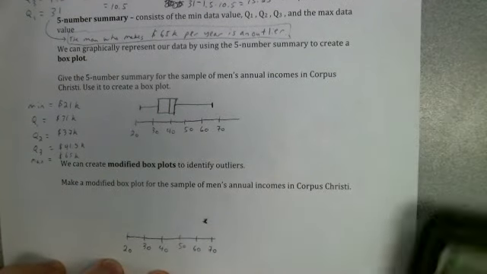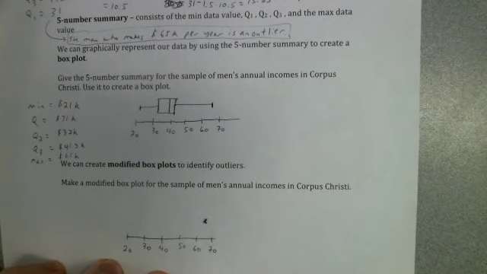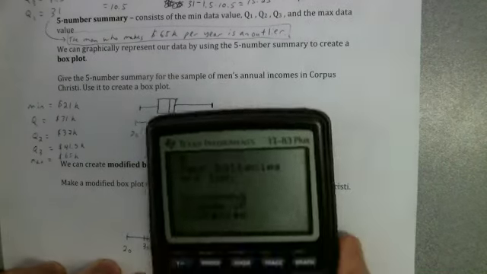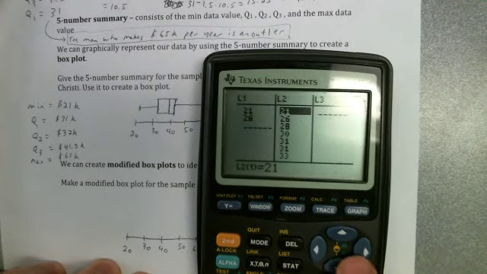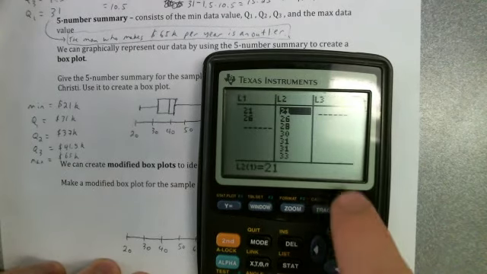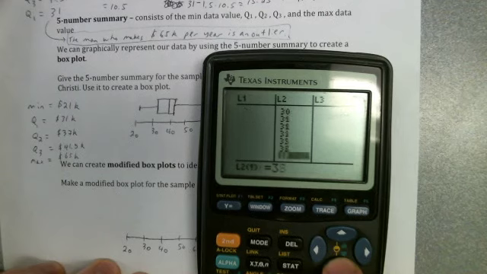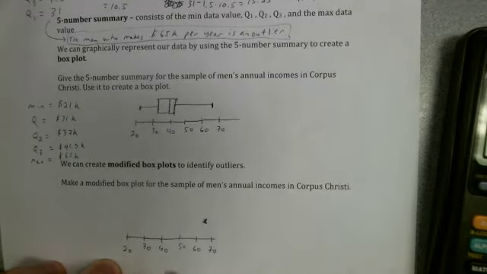And then I'm going to say, well, what was the new highest income? So I'm going to go to Stat, Edit, and say, okay, what was the new highest income? My list is in order, so I'm going to scroll all the way down. And I'd say, okay, $47,000 was the next highest income.